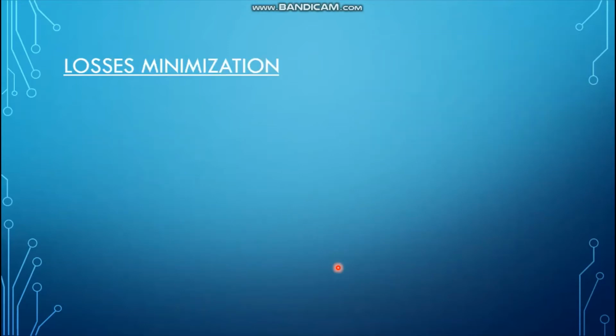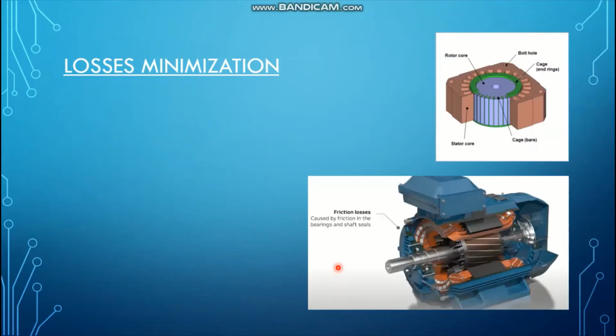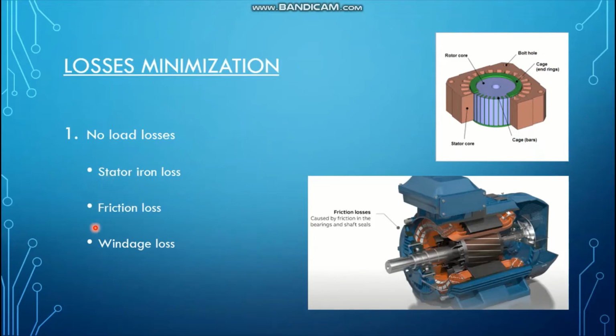Now we're going to discuss power losses minimization. Well, there are primarily two types of losses. One is no load losses and the other is load losses, right? In the no load losses we have three types: stator iron losses, friction loss, and windage loss, right? So what is stator iron loss?